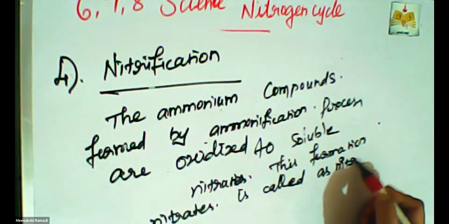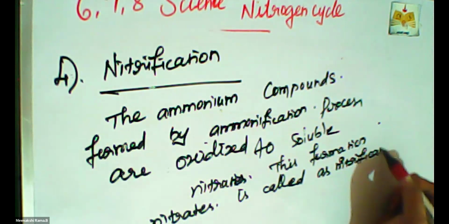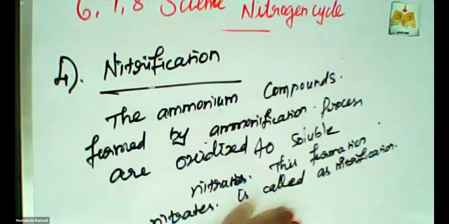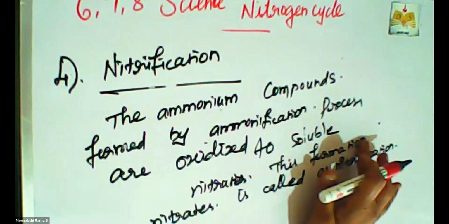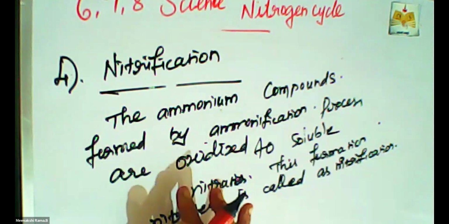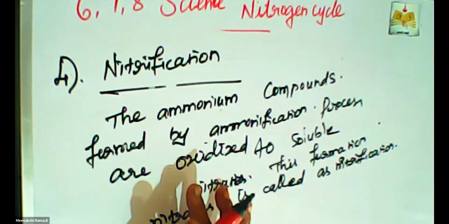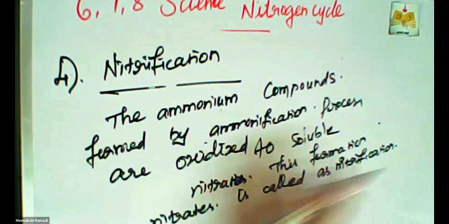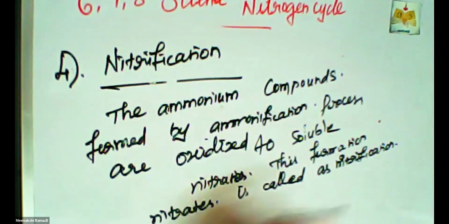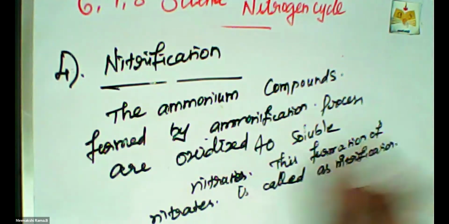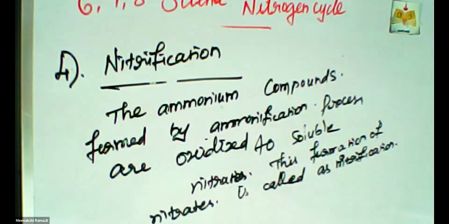So this formation of nitrates is called nitrification. So what does nitrification mean? This is the explanation about nitrification. Ammonium compounds formed by the ammonification process are oxidized to the soluble nitrates. The bacteria responsible for nitrification are called nitrifying bacteria.